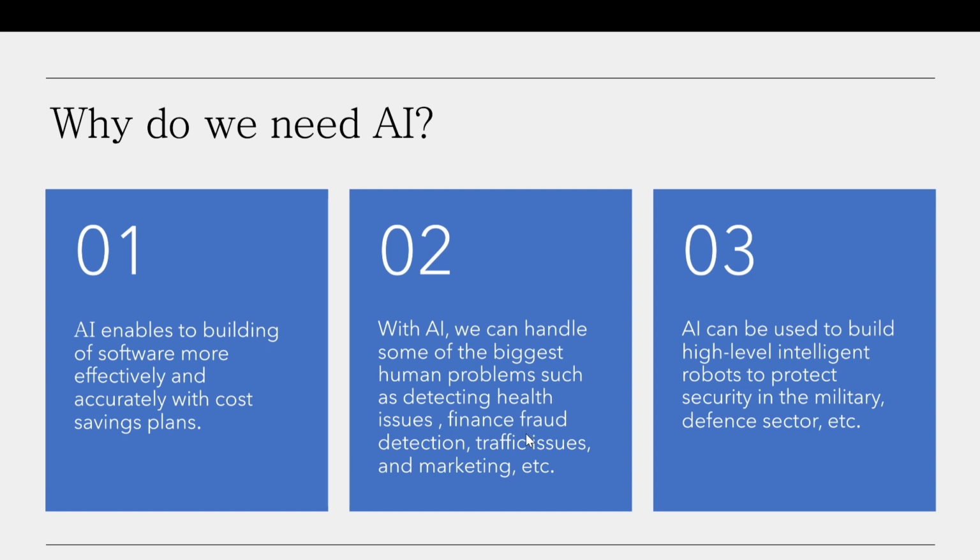And apart from this, in the banking sector, we have employed AI models to detect fraud. For example, when an unauthorized transaction takes place, the AI model comes into play to detect that fraud. Another point is that AI can be used to build high level intelligent robots to protect security in the military, defense sector, etc.